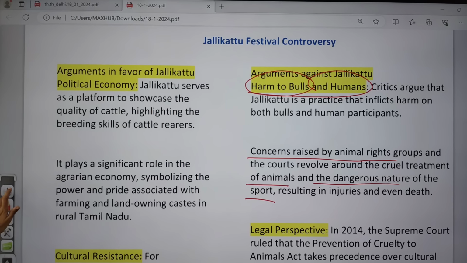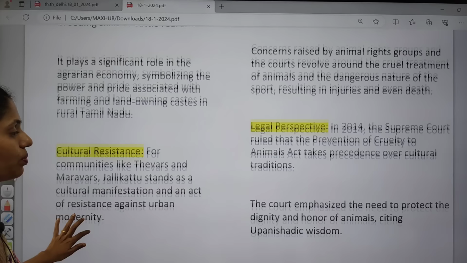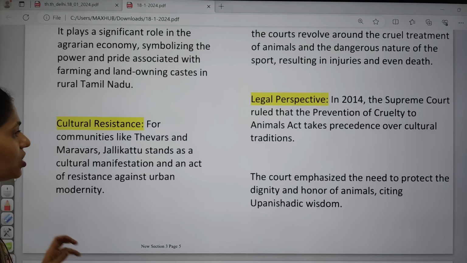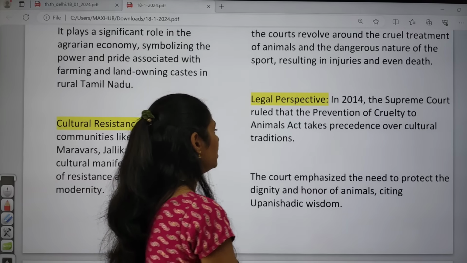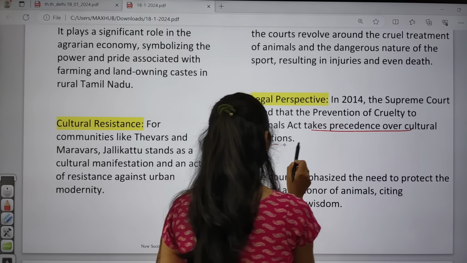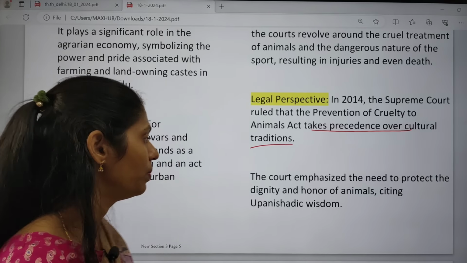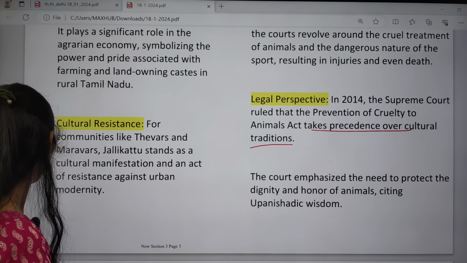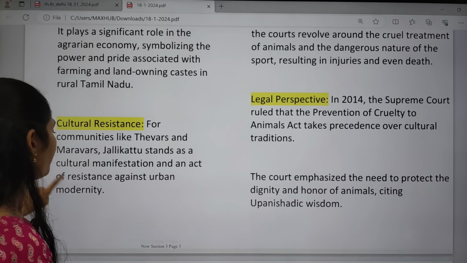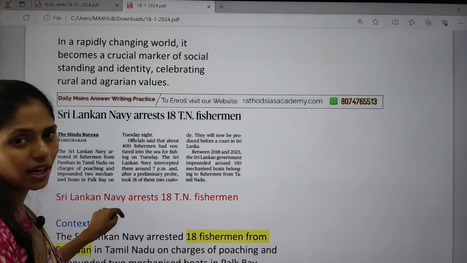And if you see the legal perspective, in 2014 itself, the Supreme Court ruled that the Prevention of Cruelty to Animals Act takes precedence over culture and traditions. And later, in 2017, it was banned by the Supreme Court. Okay, so that's all about that topic.